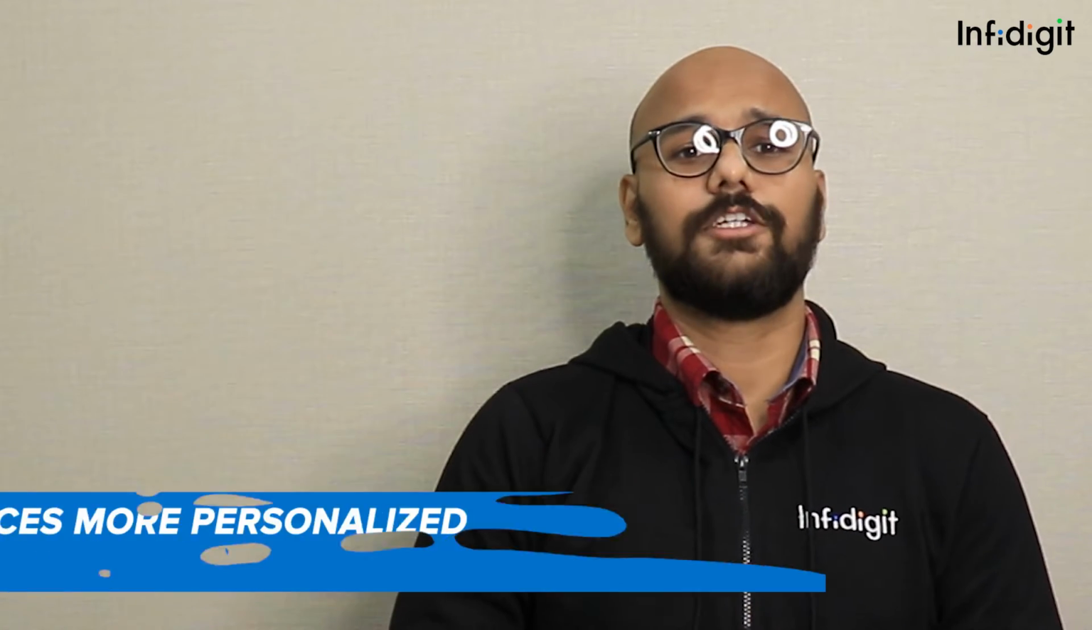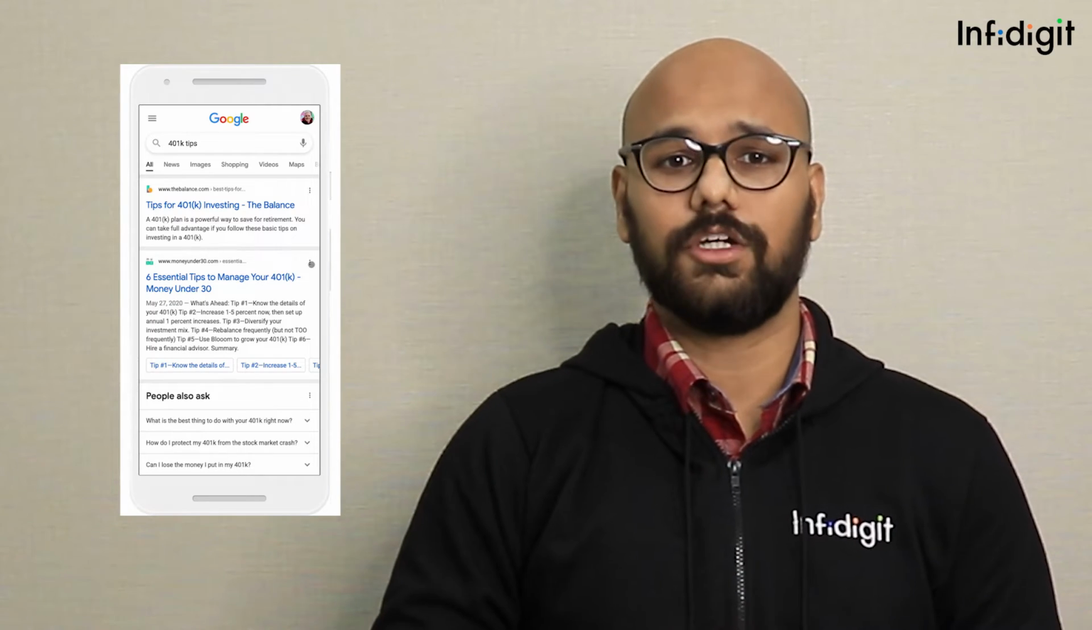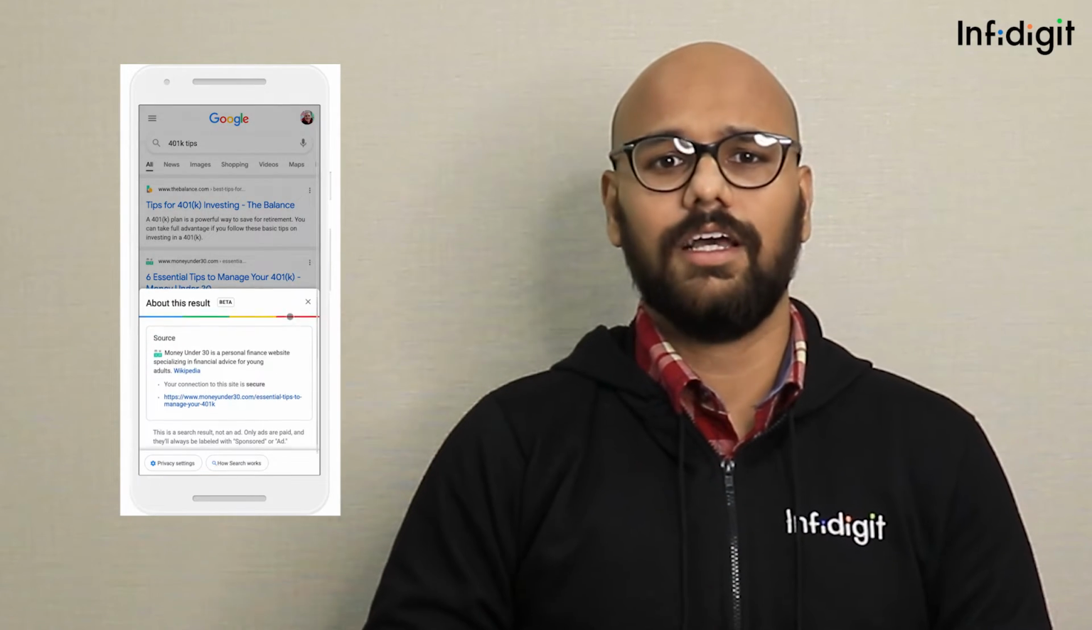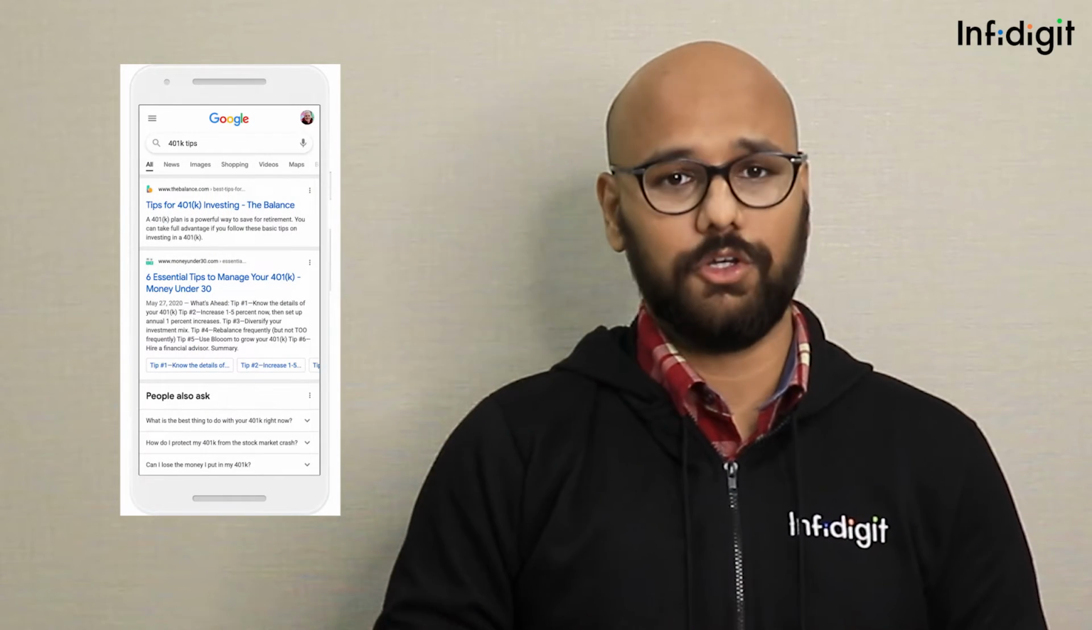Next, Google announced that its About This Result section now highlights if results are personalized. The search giant will now show users whether the results of such queries are personalized. It will show users if a query result is personalized or not.